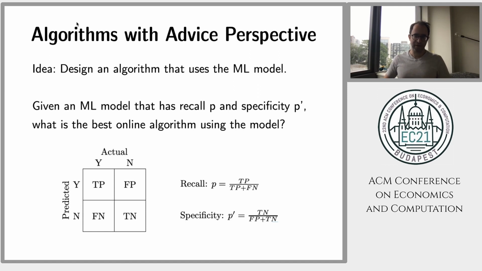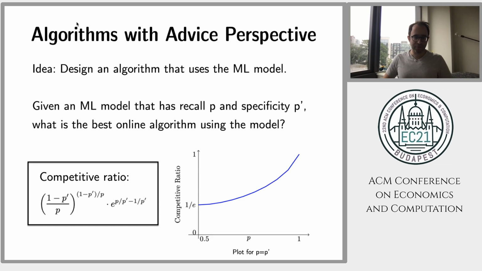If you have this classifier, you can describe it by two parameters, called recall P and specificity P prime, which tell you the rate of false positives and false negatives. Essentially, it says you should hire when you should not, and says you should not hire when you should. Based on P and P prime, you see what's the best algorithm you can get. The competitive ratio is this expression here. The expression looks ugly, but let's try to parse it. Also, let me say that it's tight. That's the optimal bound you can get.